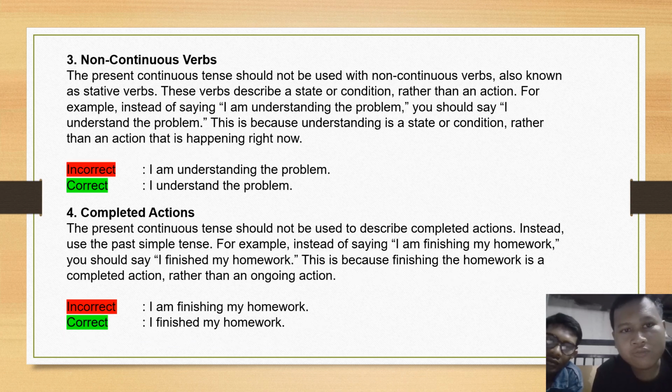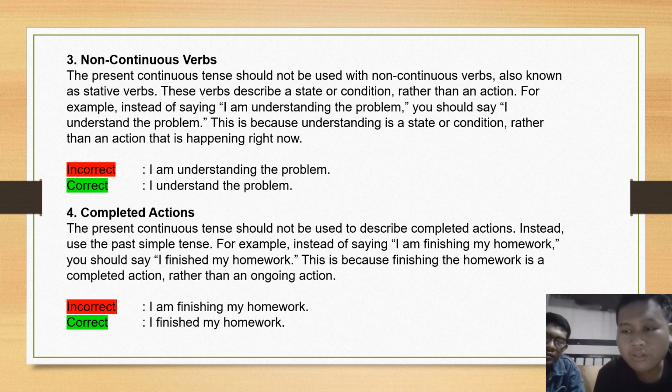3. Non-continuous verbs. The present continuous tense should not be used with non-continuous verbs, also known as stative verbs. These verbs describe a state or condition rather than an action. For example, instead of saying I am understanding the problem, you should say I understand the problem. This is because understand is a state or condition rather than an action that is happening right now. Incorrect: I am understanding the problem. Correct: I understand the problem.